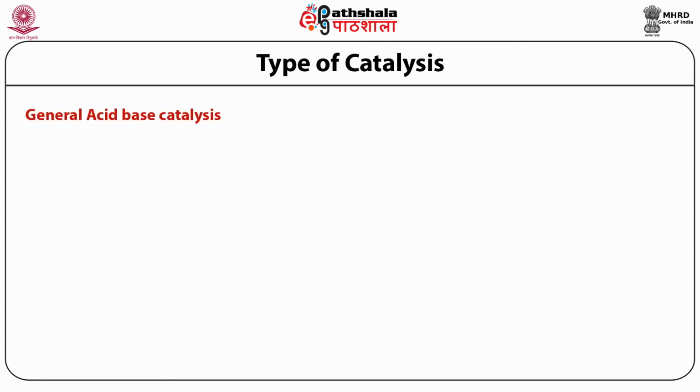When talking about general acid base catalysis, where the side chain has a contribution, we have to see which type of side chain behaves like a general acid and which behaves like a general base. You know that acids are those that can donate a proton. So anything that has a proton might behave like a general acid.